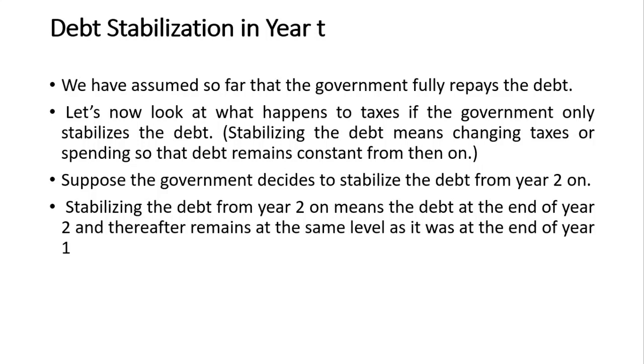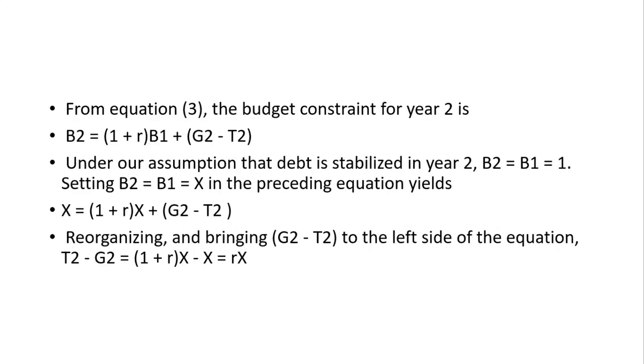Suppose the government decides to stabilize the debt from year 2 on. Stabilizing the debt from year 2 on means that the debt at the end of year 2 and thereafter remains at the same level as it was at the end of year 1. So there will be a fixed debt for the government over the years, that is stabilizing the debt. Let us look into the equation.